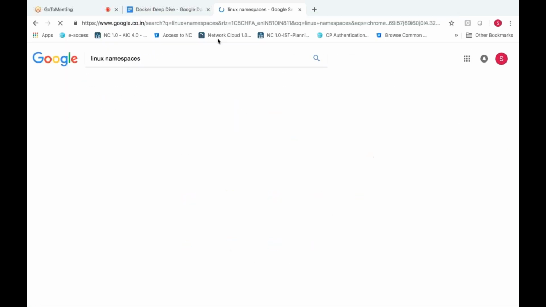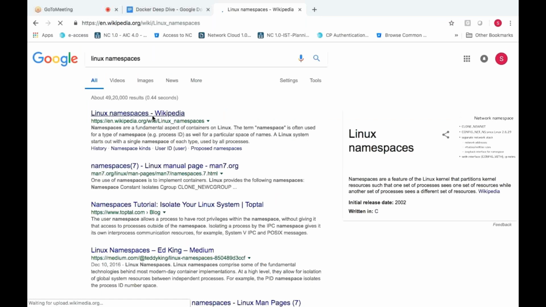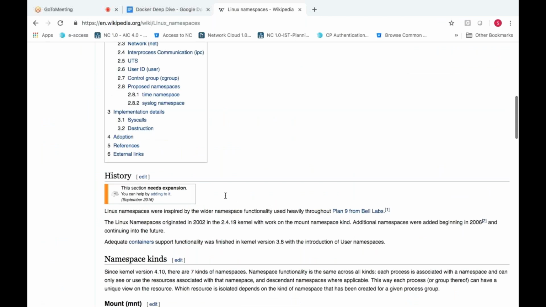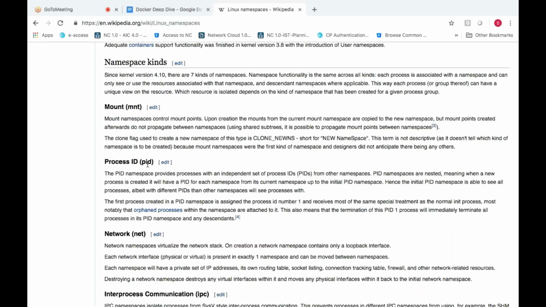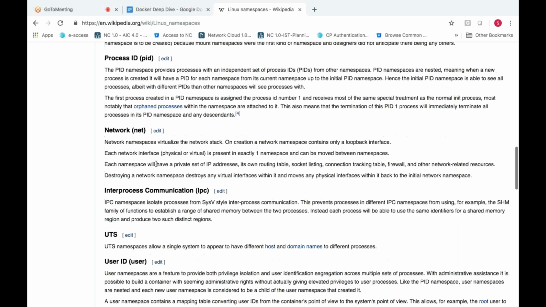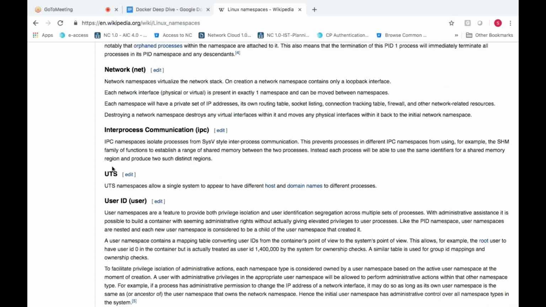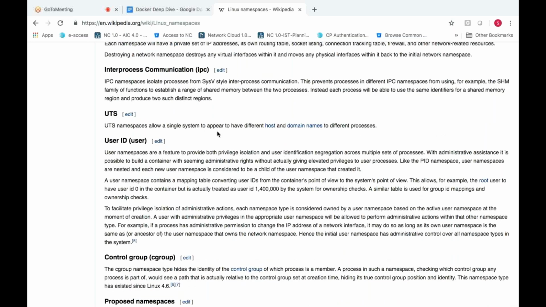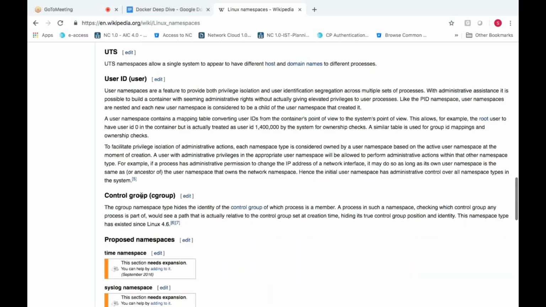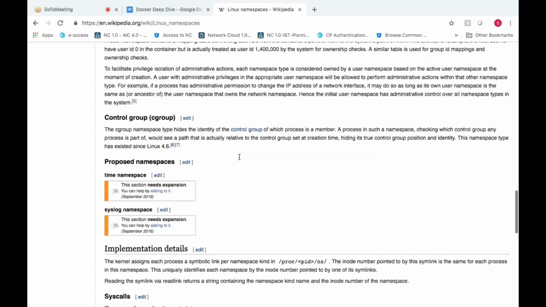You can go to the official wiki of Linux namespaces, and here you can see mount, process ID, and network, which I explained to you right now. Inter-process communication is nothing but IPC. UTS allows a single process to appear to have a different host and domain name. Let's say you have a different /etc host file. To differentiate one container from another, we need this technology, UTS. And then user ID and control groups. So these are the 7 components which we have.